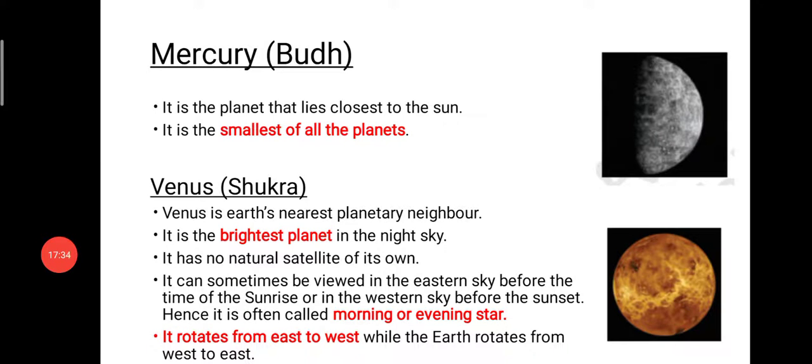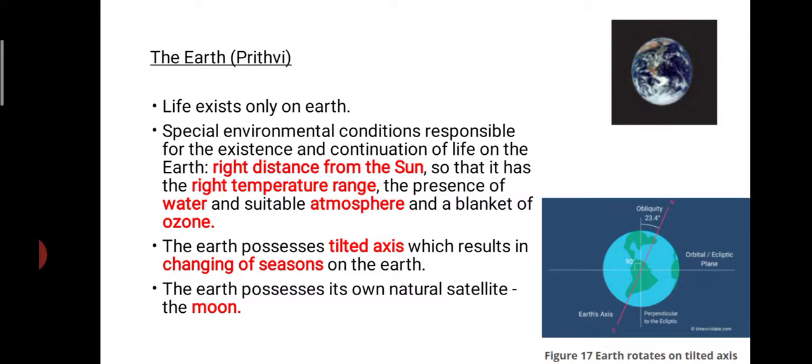But children, in the case of Earth, it is rotating in the opposite direction, that is from west to east. So note down the direction in which each of the planets are rotating. Okay, the third one is the Earth.